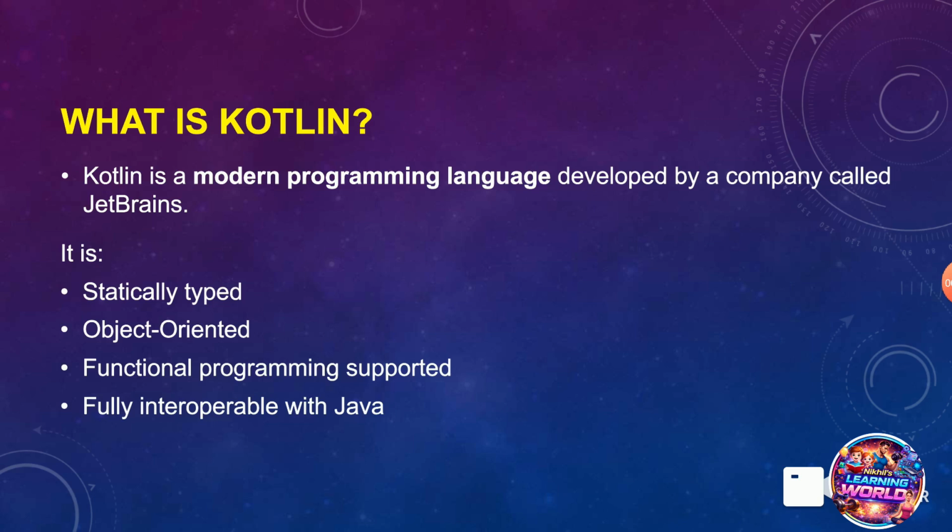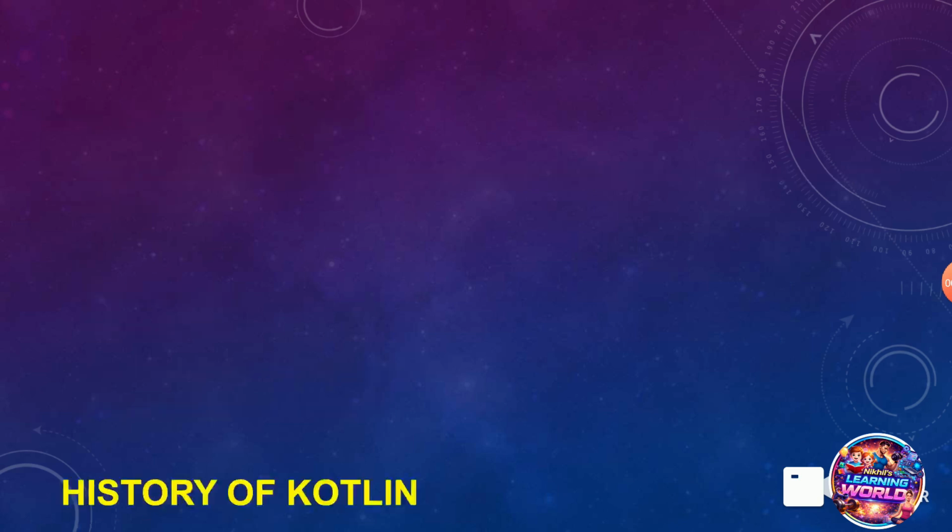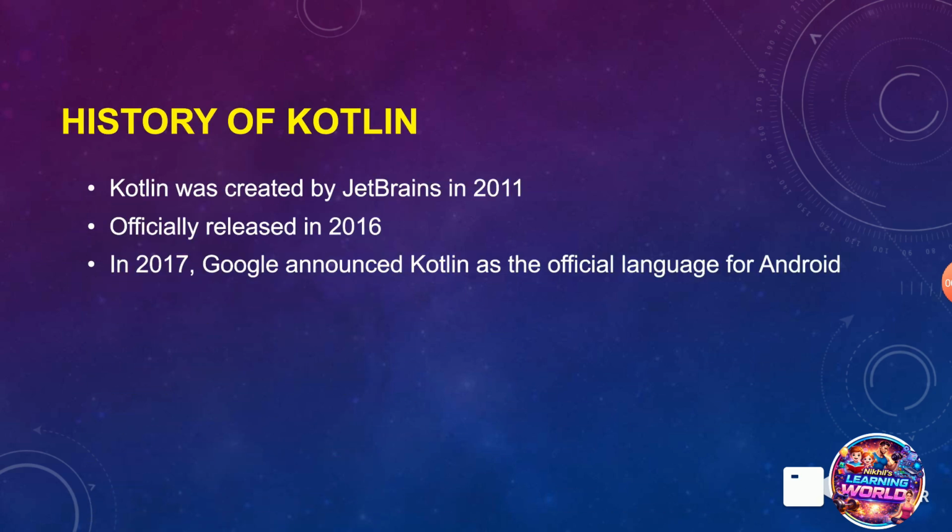So here Kotlin runs on the JVM, that is the Java Virtual Machine. That means it can run anywhere Java runs. So technically, Kotlin has not replaced Java, it works with Java.